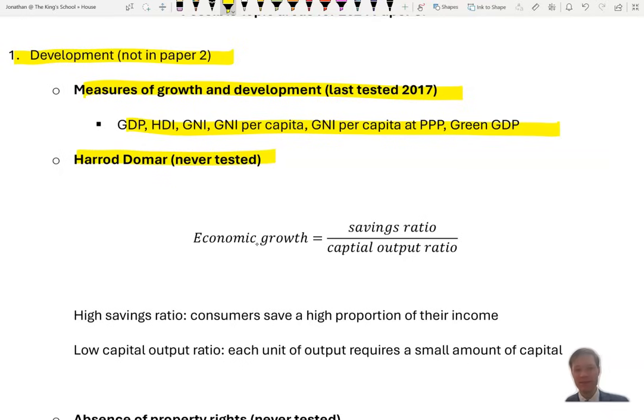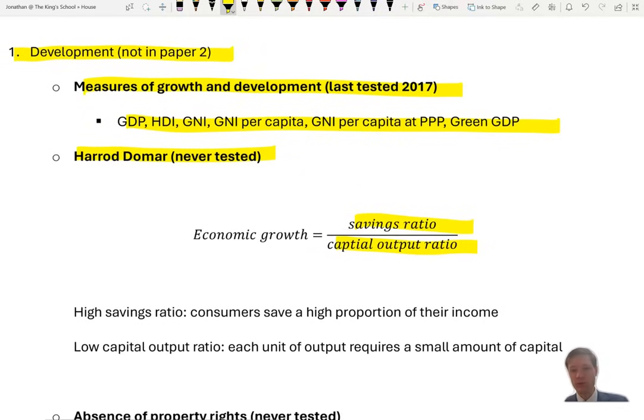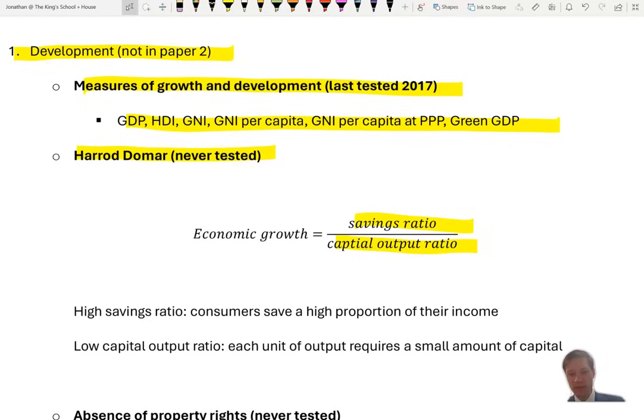Harrod-Domar, again, never tested. The economic growth rate being savings ratio over the capital output ratio. Now, I mention this because this is often misunderstood. We want your savings ratio to be high, so that consumers are saving a high proportion of their income going into banks and coming out as investment with lots of new capital and growth. But we also want, and the difficult bit is the low capital output ratio, where each unit of output requires a small amount of capital.